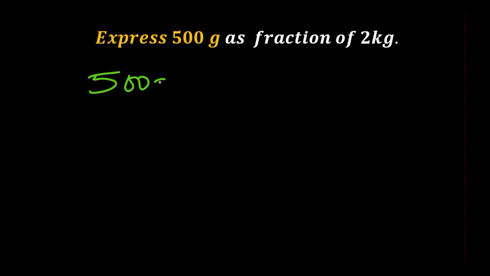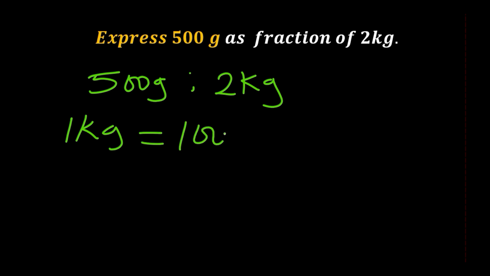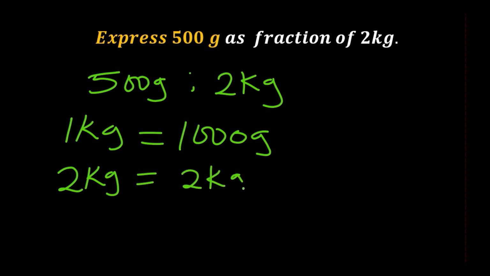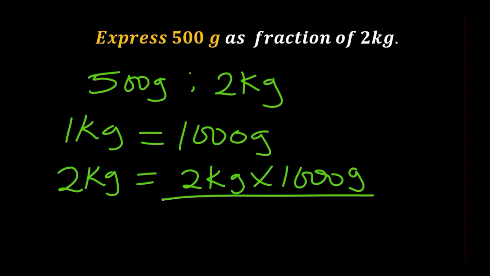500 grams as a fraction of 2 kilograms. From the SI unit table for mass, 1 kilogram is equal to 1000 grams. 2 kilograms will be equal to 2 kilograms times 1000 grams all over 1 kilogram.